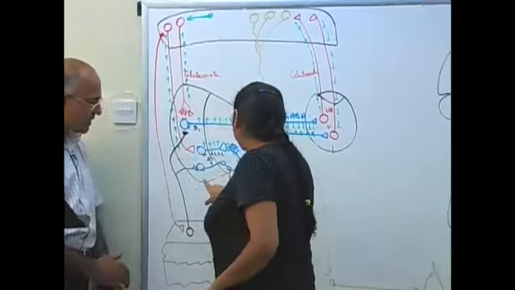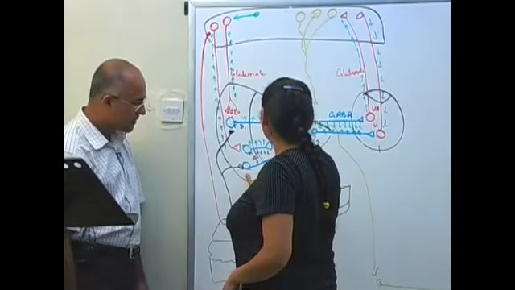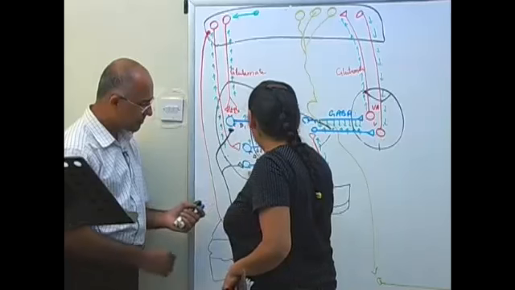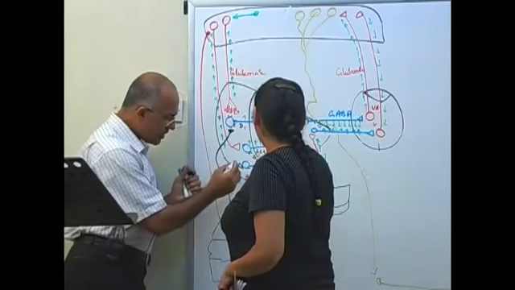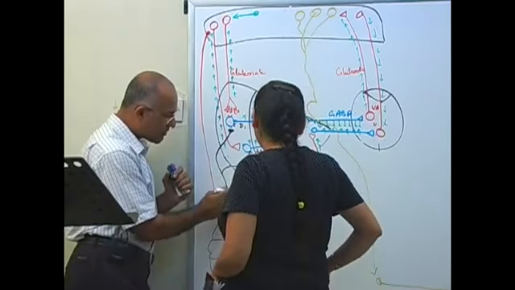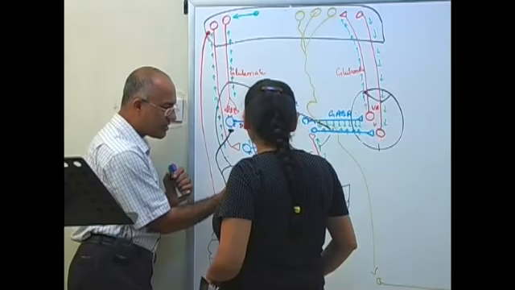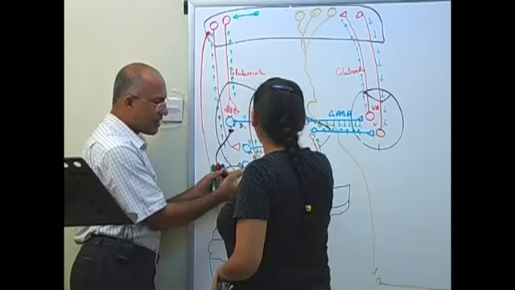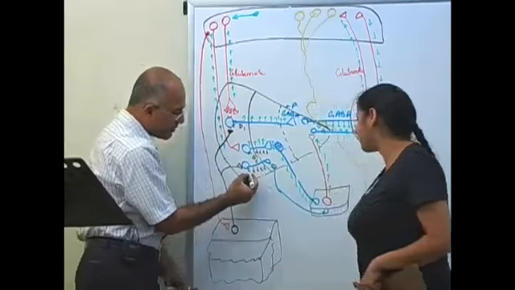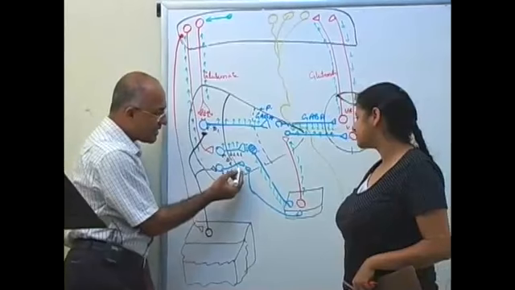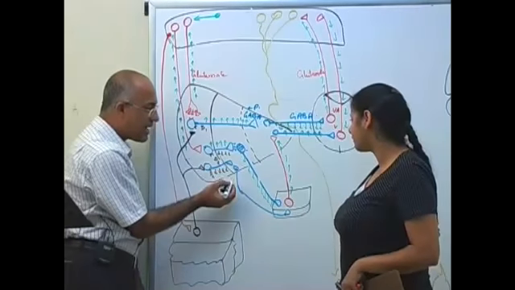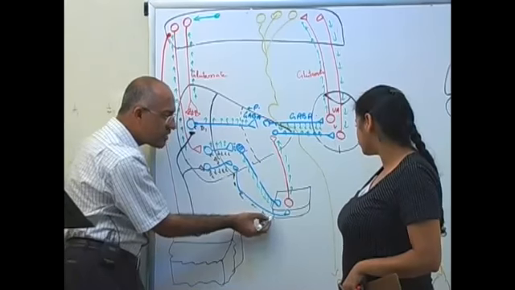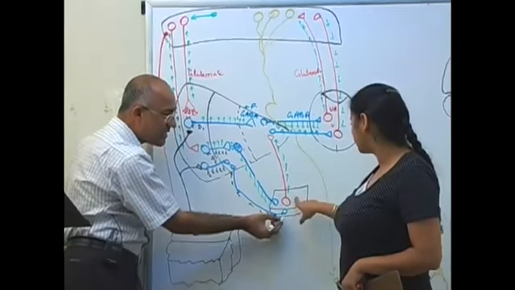Okay, so we are releasing dopamine here, to D2 receptors right here, which are inhibitory. You are saying when dopamine comes over here, it has D2 receptors, so this gets inhibited. When it gets inhibited, it releases less GABA, and this will not be inhibited. Its activity will go up. When its activity goes up, this will be inhibited.